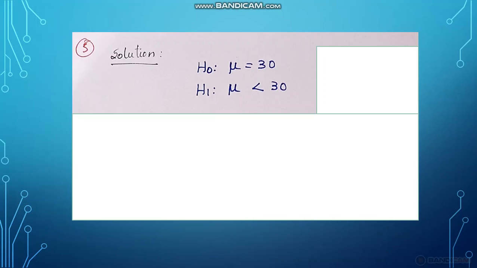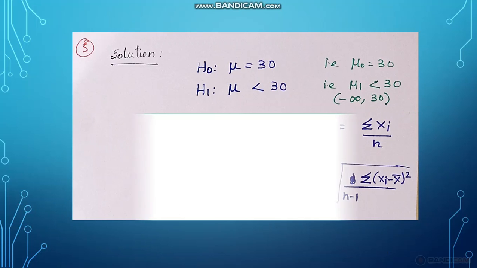The null hypothesis is mu is equal to 30. Null hypothesis means the hypothesis of no difference. So the null hypothesis will be mu is equal to 30, that is mu 0 is equal to 30. Mu 0 means the population mean value under the null hypothesis, that is 30, and mu 1 is less than 30, so the value can take minus infinity to 30.